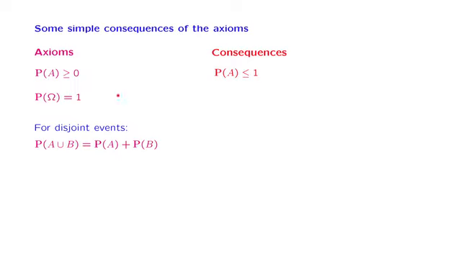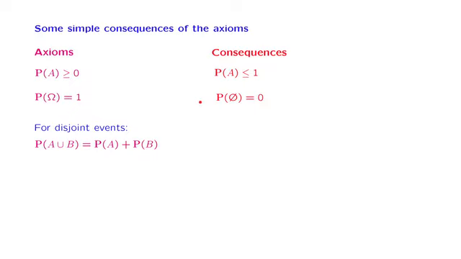We have another axiom that says that the probability of the entire sample space is 1. We will show a counterpart that the probability of the empty set is equal to 0. This makes perfect sense. The empty set has no elements, so it is impossible. There is zero probability that the outcome of the experiment would lie in the empty set.